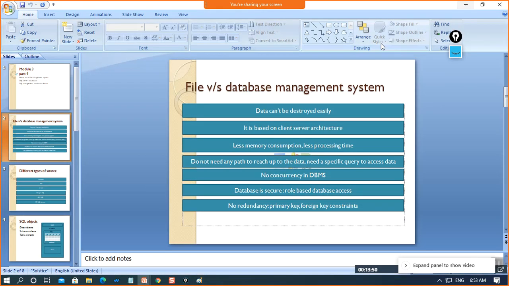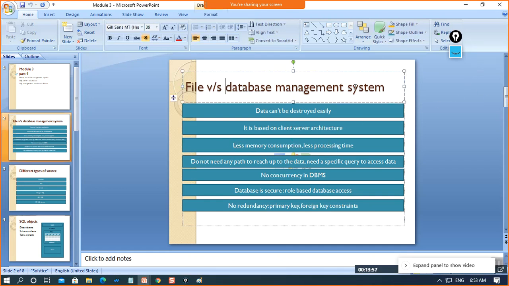Moving to the next point: less memory consumption and less processing time. How does a database management system take less memory or less processing time?